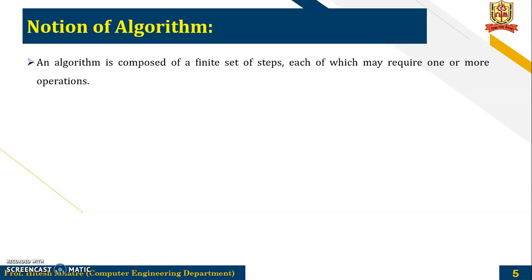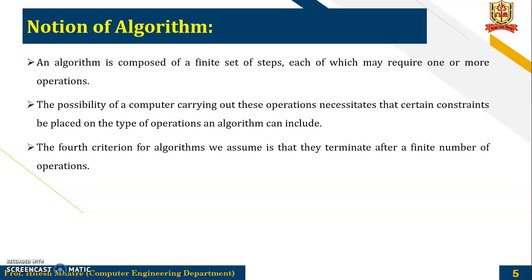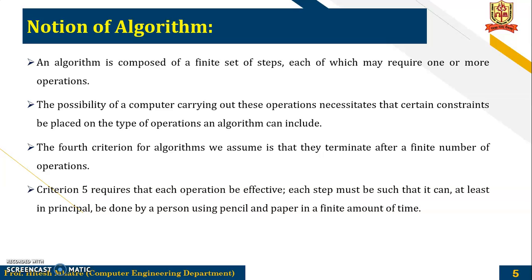Notions of algorithm. An algorithm is composed of a finite set of steps, each of which may require one or more operations. The possibility of a computer carrying out these operations necessitates that certain constraints be placed on the type of operations an algorithm can include. The fourth criterion for algorithms we assume is that they terminate after a finite number of operations. And criterion 5 requires that each operation be effective. Each step must be such that it can, at least in principle, be done by a person using pencil and paper in a finite amount of time.